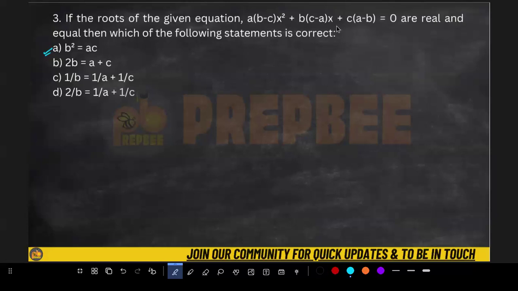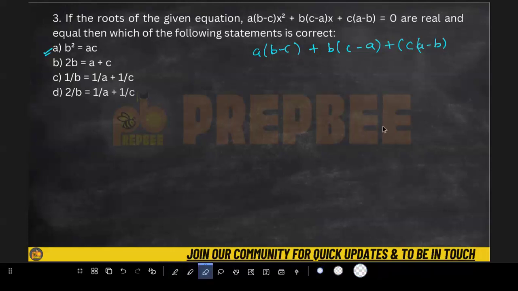if I put x is equal to 1, if I put simply x is equal to 1, what will I get? You can see here a into b minus c, and when you open it, let's open it, what will you get? b minus c plus b into c minus a plus c into a minus b, when you open it, you will get the answer equal to 0.